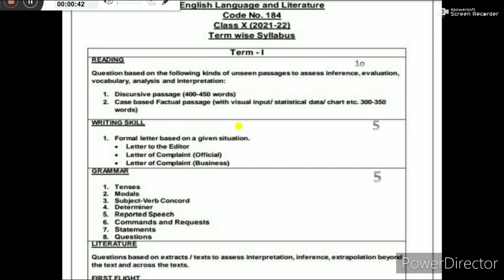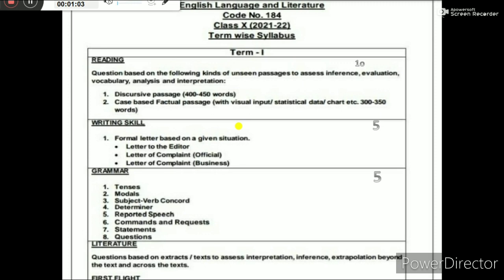So students, let's see what changes CBSE has made in the first term. First, the reading section, writing section, and grammar and literature. It means the whole paper will be divided into 3 parts. In the reading section you will get 2 paragraphs.